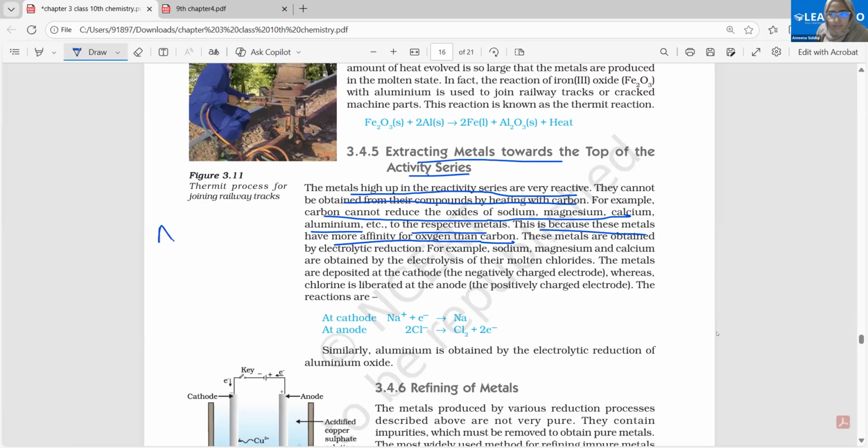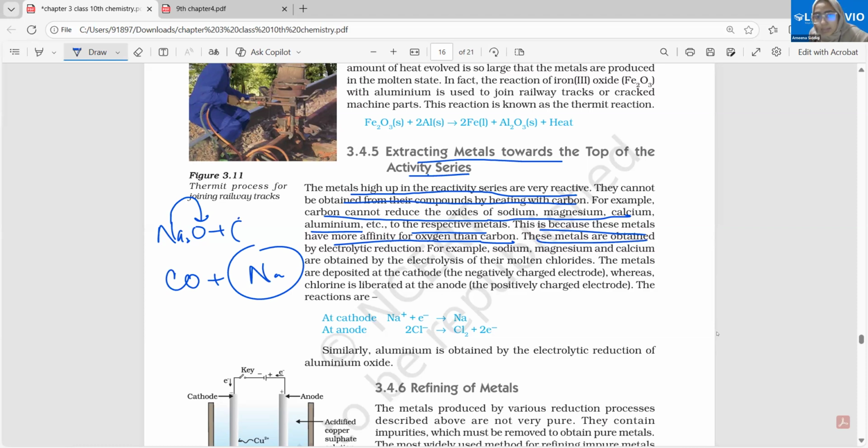Let's suppose this is sodium oxide. I want to extract sodium from the sodium oxide. If I react it with carbon, carbon bonds with oxygen, and what is left here is sodium metal, right? In this manner we could get the pure metal, but this is not possible. Why? Because sodium does not even leave oxygen. Sodium will bond to oxygen much more strongly than carbon will. Are you getting this? Fine.